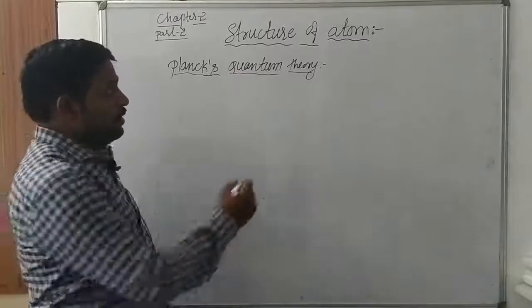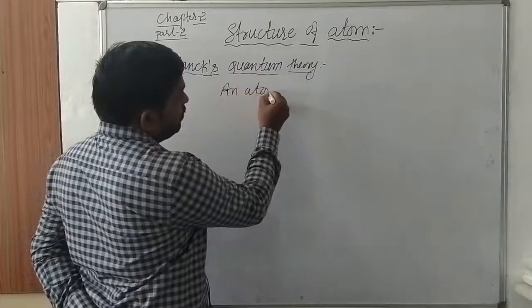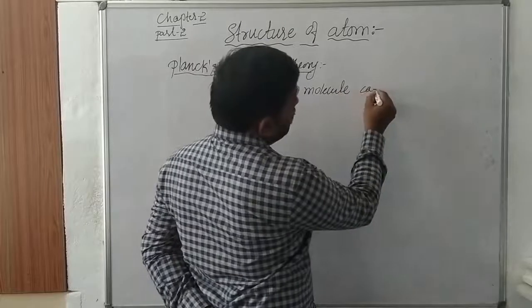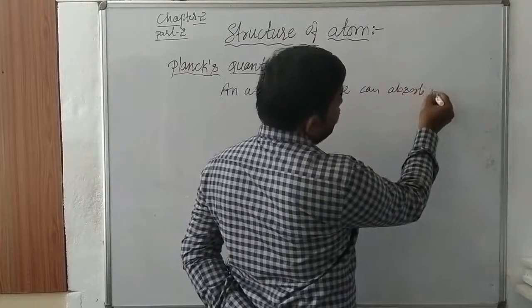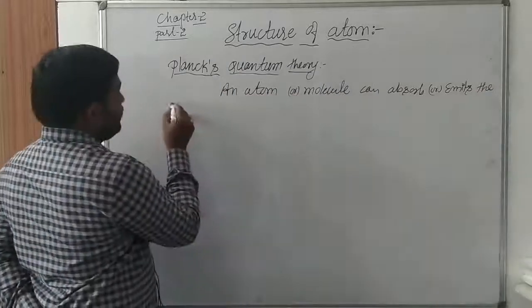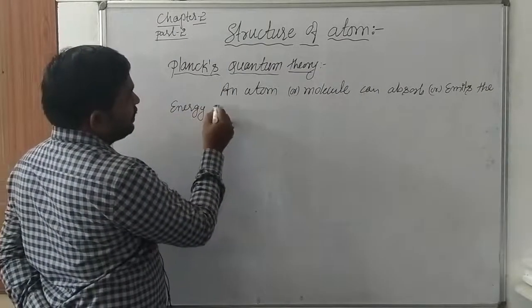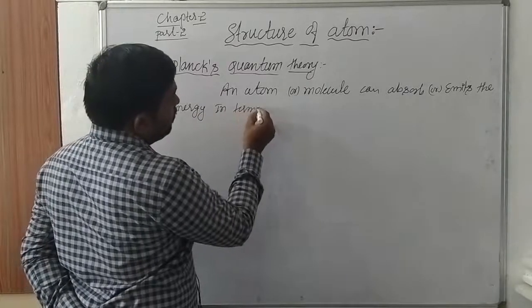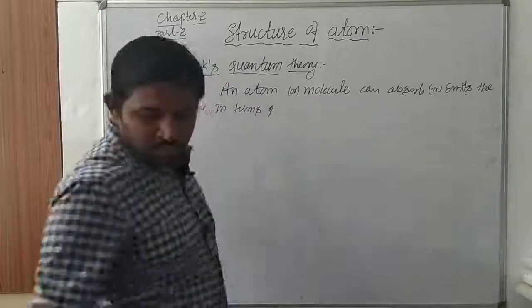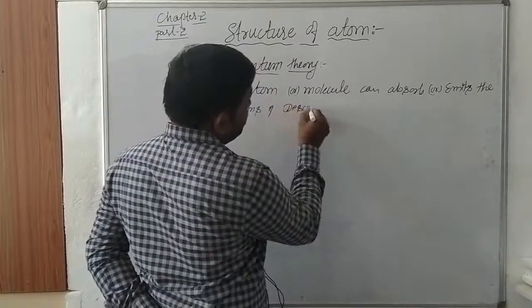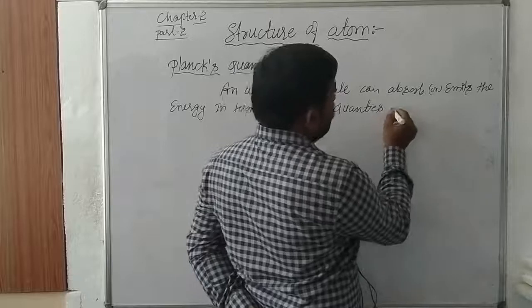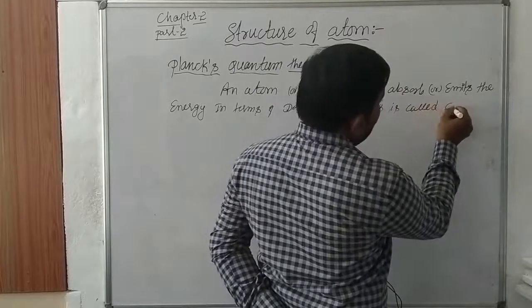It says that an atom or molecule can absorb or emit the energy in terms of discrete quantities. Discrete quantities are called quanta.